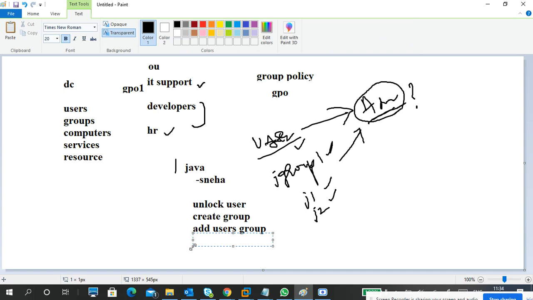But for example, there is a user in Java. The candidate forgot the password. The password is not working, so a password reset is required. So the user needs a password reset, within the Java OU container only.